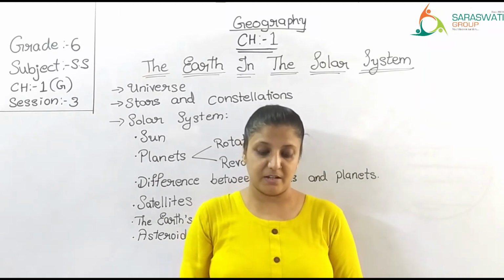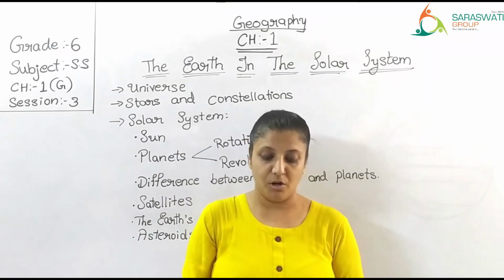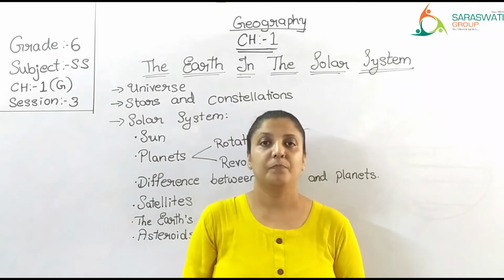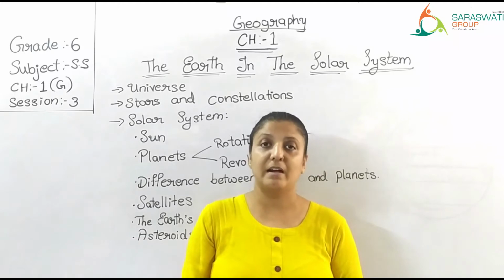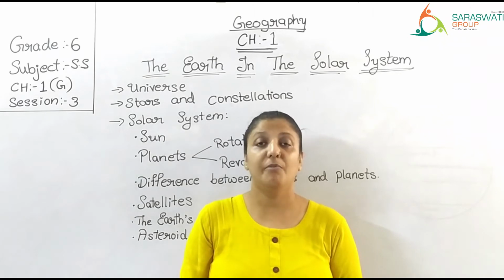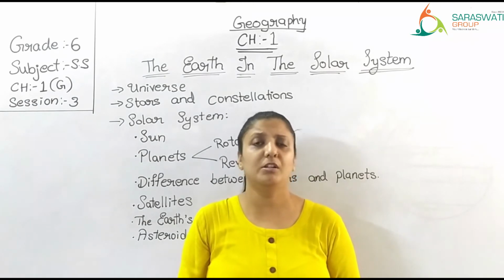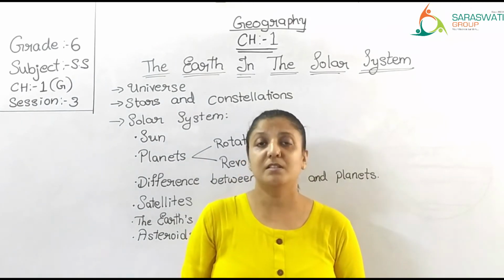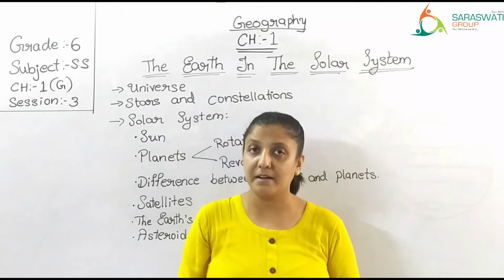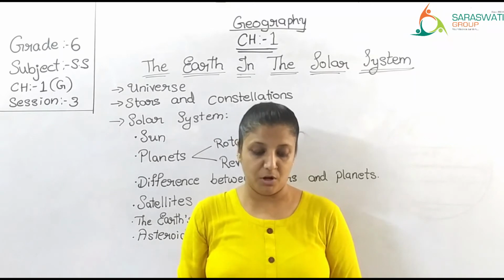The word satellite is derived from the Latin word satellis, meaning companion or an attendant. Satellite. This word, from where did it come? It came from the word satellis. What does it mean? It means companion, our companion or an attendant who is all time with us. Since the moon is always with the earth, so it is called the satellite of the earth. Satellites are small heavenly bodies which revolve around the planet.